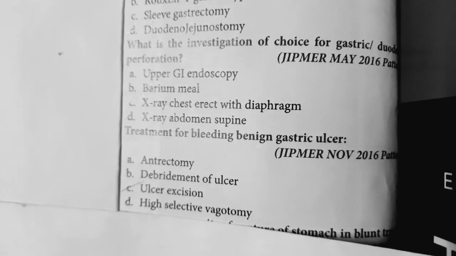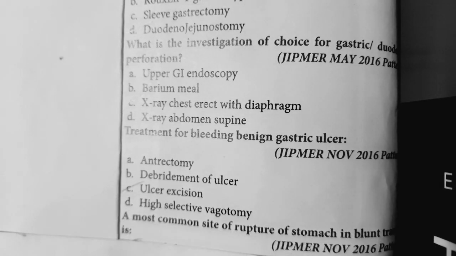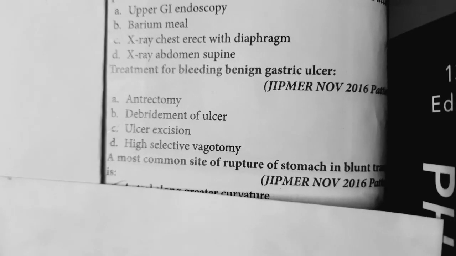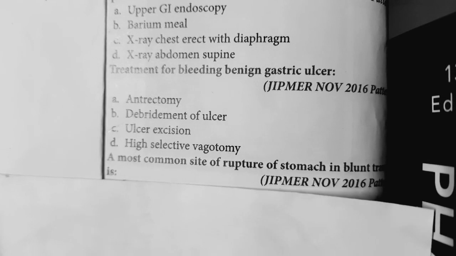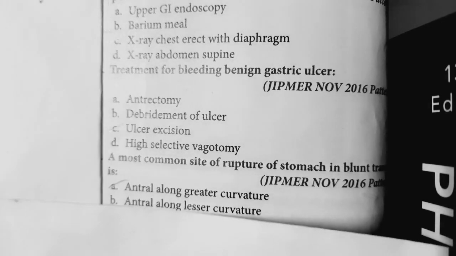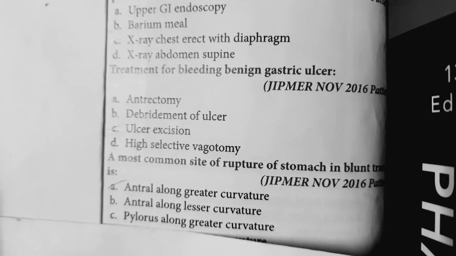Okay, next question number 4. The most common site of rupture of stomach in blunt trauma is antrum, along the greater curvature.